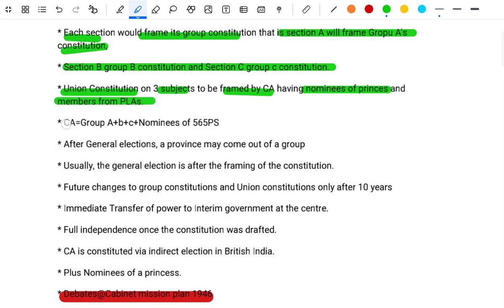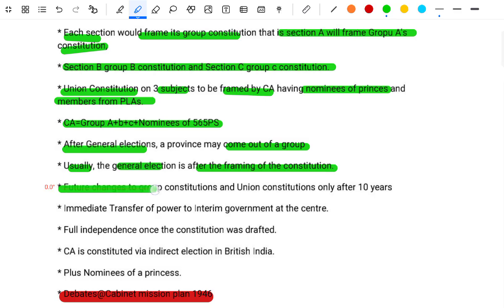The Constituent Assembly is equal to Groups A, B, C and the nominees of the 565 princely states. After the general election, provinces may come out of the group. Usually the general election is after the framing of the constitution. Future changes to the group constitution and the Union constitution could be made only after 10 years.